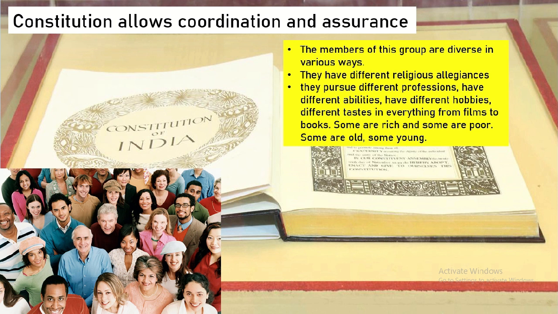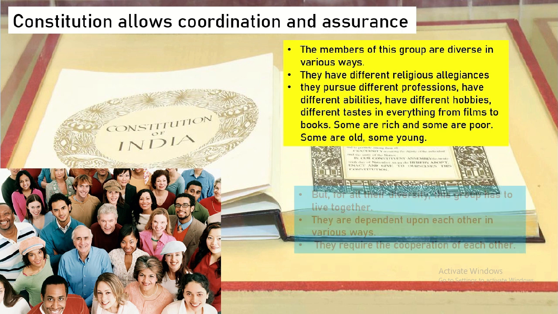The members of this group, as you can see on the screen, are diverse in various ways. They might have different religious allegiance, they pursue different professions, they have different abilities, different hobbies, different tastes and preferences in everything from films to books. Some are rich, some are poor, some are old, some are young. So there is a diverse nature in the group.